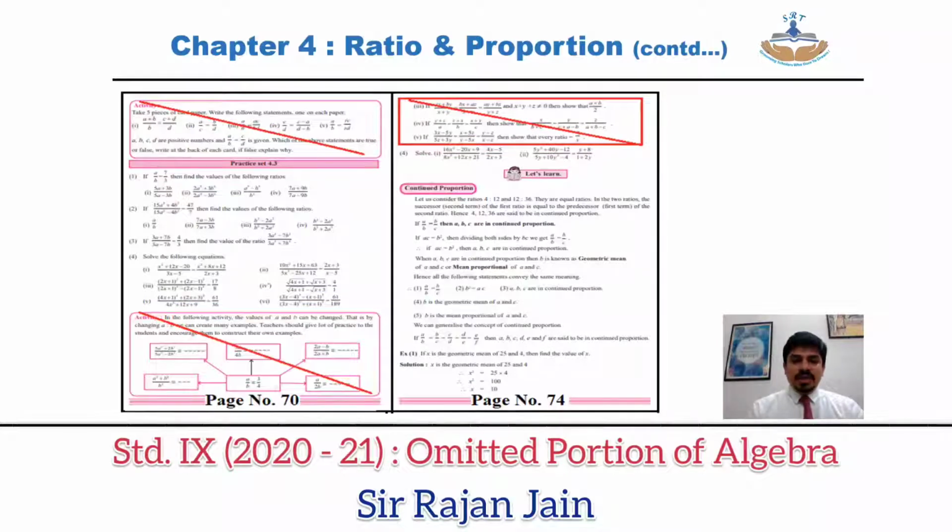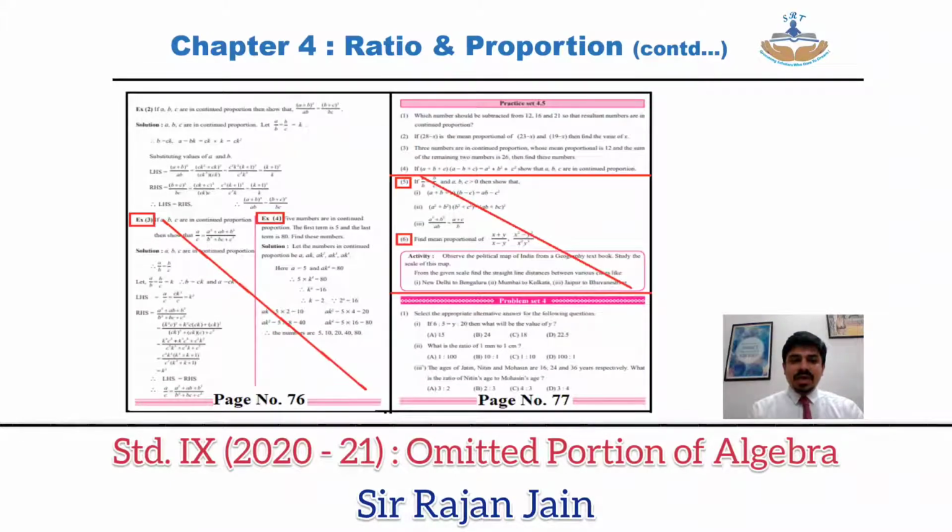Coming to page number 70, top of the page, above practice set number 4.3, that entire activity block is omitted. Then page number 70, bottom of the page, that entire activity block is omitted. Then on page number 74, top of the page, those 3 questions are omitted. That is subpart number 3, 4 and 5. Clear?